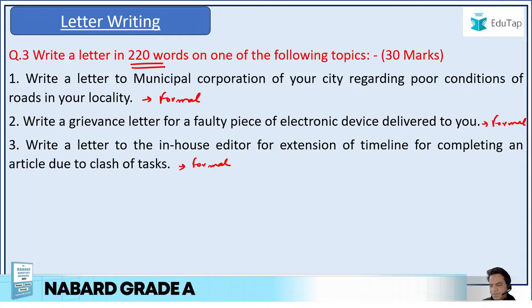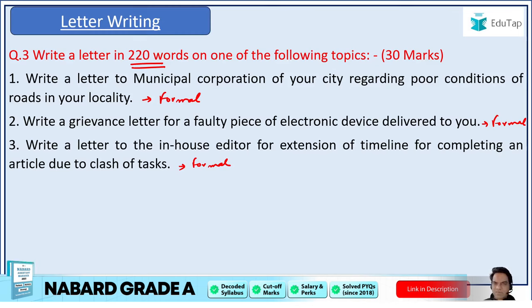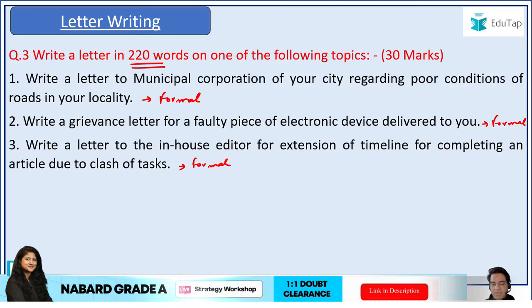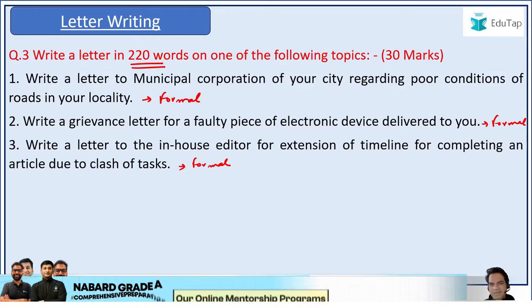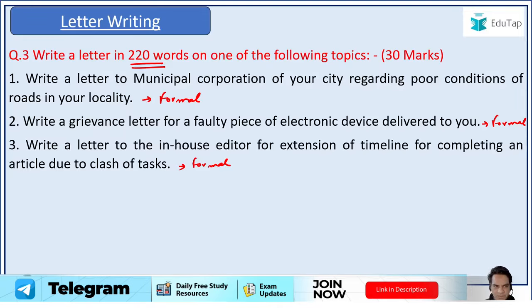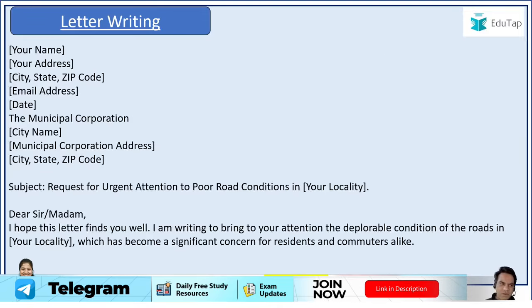And I think all the situations are fairly simple if you have practiced letter writing. A grievance letter is very common. Then any complaint letter regarding poor, dilapidated conditions of the roads in the city. So these are very basic letters. And third, to the in-house editor requesting an extension of timeline. This is something that you can look into. I've provided you sample answers for all the 3 here, guys.